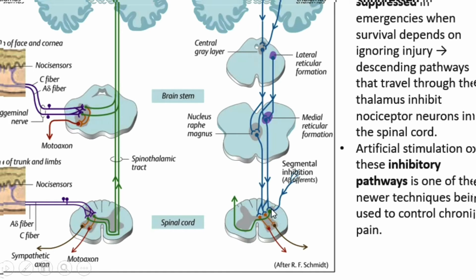And another segmental inhibition happens in here. For example, the beta efferent inhibition happens in here. And finally, there are some reactions in here. What are they?